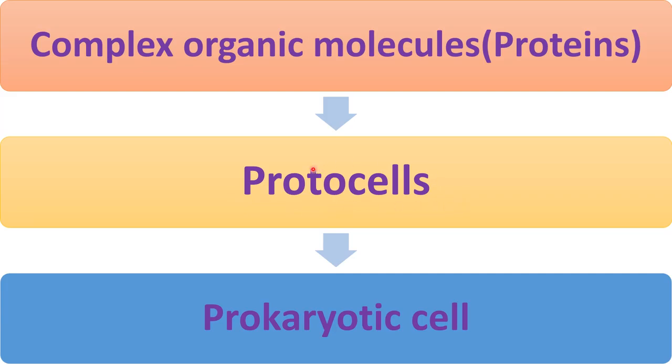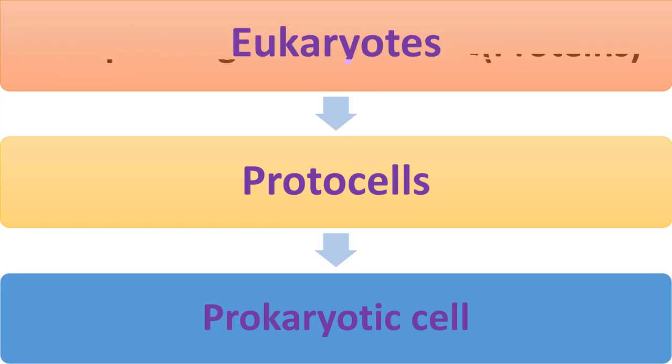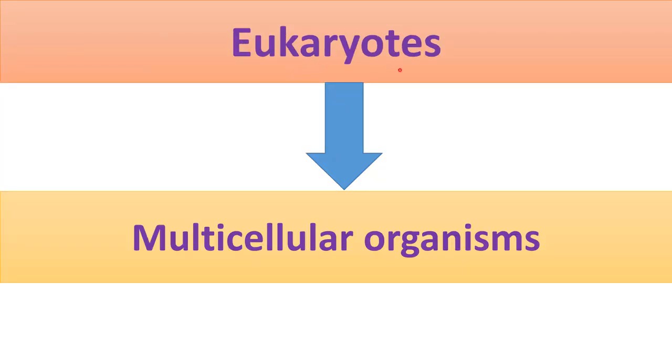After some time, this protocell converted into a prokaryotic cell due to some interaction inside it. After the formation of the prokaryotic cell, with time it converted into a complex cell and made eukaryotic cells, and the eukaryotes were formed. And with time, multicellular organisms were formed. So this is the theory of Oparin and Haldane.